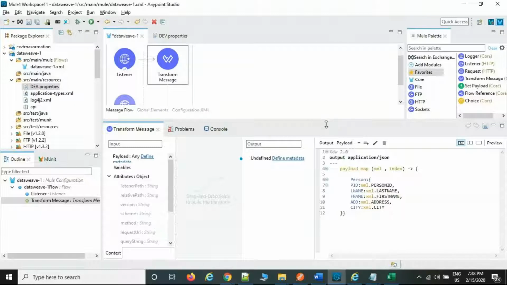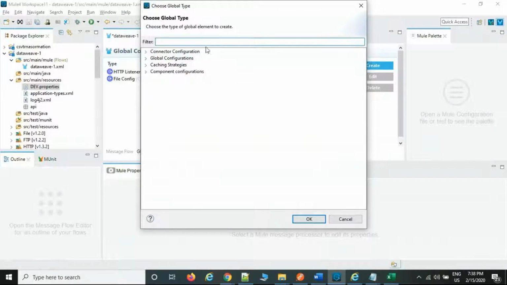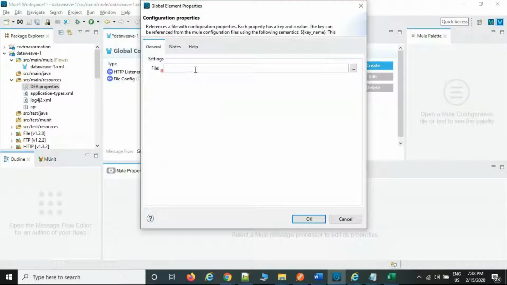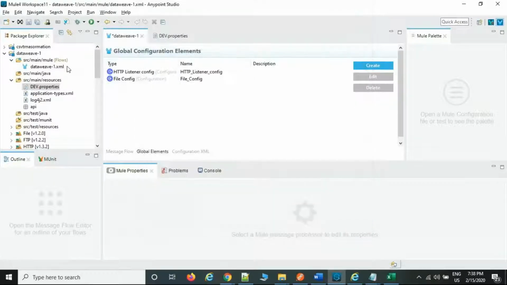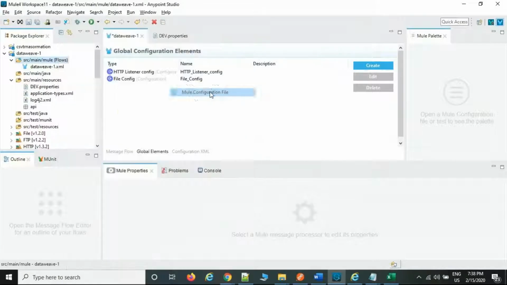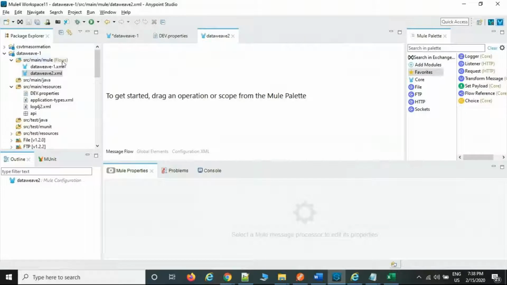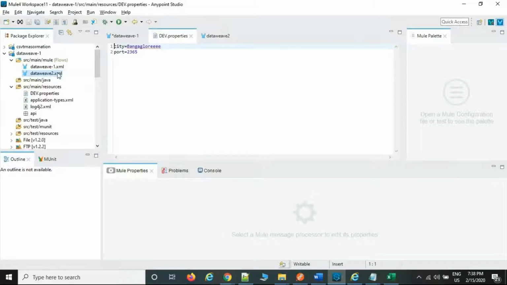Once created, again go back to the global elements, click create. Here there is a configuration called global configuration property. Select this configuration property. What is the necessity of this, right? Because currently in my project only one flow is available, but in future you will create n number of flows as well. I already showed you, right? If you want to create n number of flows, DataWeave for example you can create. So this is also one flow, this is also one flow, but I am going to reuse this data in this flow as well and this flow as well.